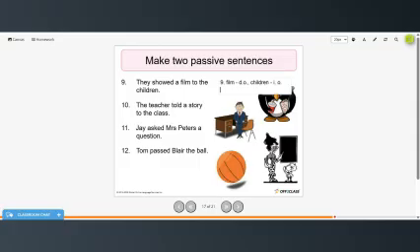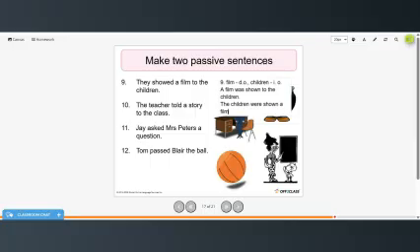And the sentence would be, a film was shown to the children. The children were shown a film.